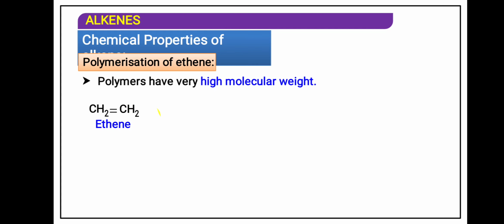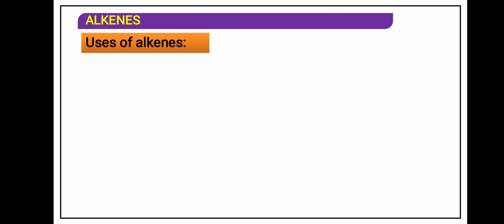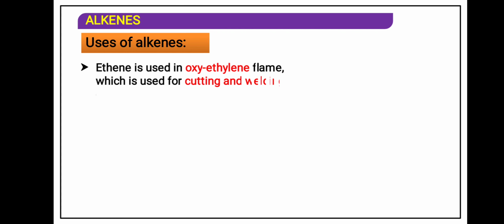This double bond will break down in presence of oxygen, heat, high pressure, and polythene will be obtained. One reaction in our textbook, the 6th reaction, which is from the 12th standard, is given to you, that is hydroboration oxidation. That reaction we will see next time.